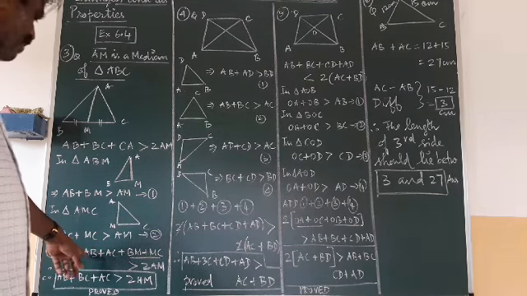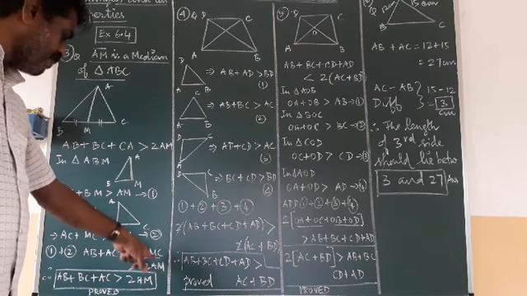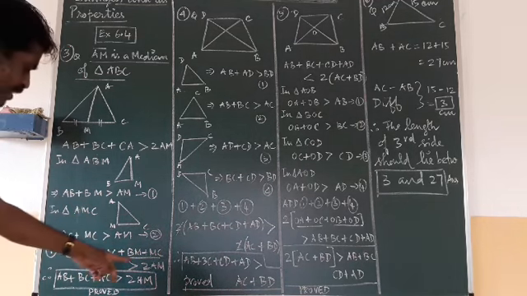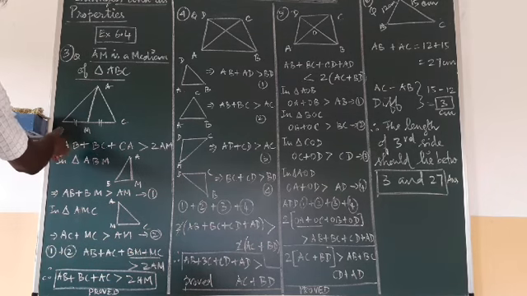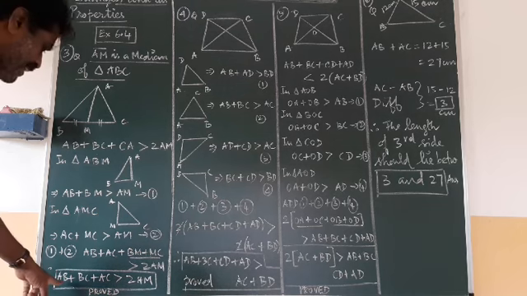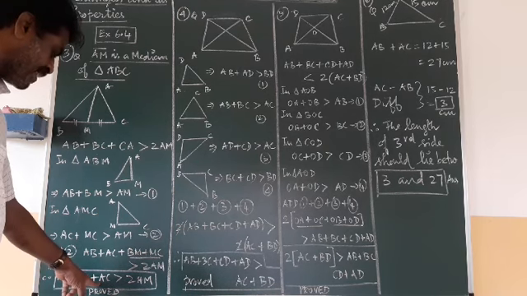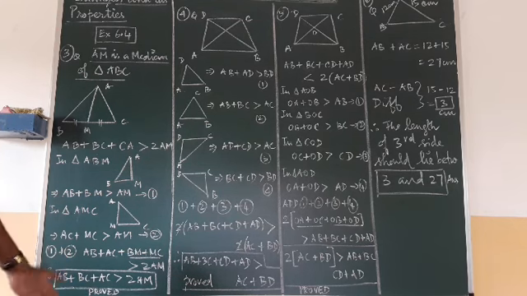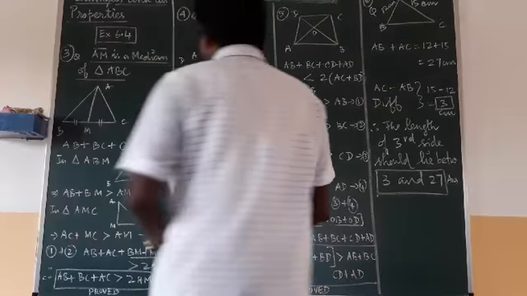So what are you getting? AB plus AC plus BM plus MC is greater than 2 times AM. And what are BM and MC? In your figure you see BM and MC is nothing but BC. So I am writing AB plus BC plus AC is greater than 2 times AM. That is proved. Follow step by step.